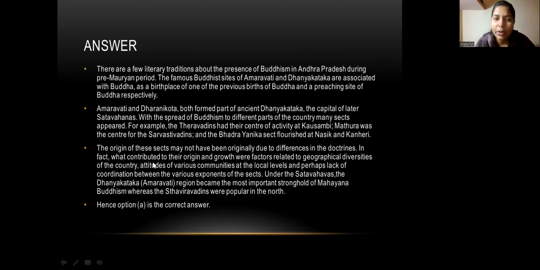The origin of these sects may not have been originally due to differences in doctrine. In fact, what contributed to their origin and growth were factors related to the geographical diversity of the country, the attitude of various communities at the local level, and perhaps the lack of coordination between the various exponents of the sects under the Satavahanas. So the Amravati region became the most important stronghold of Mahayana Buddhism, whereas the Sthaviravadins were popular in the north. That's why answer A, Andhra Pradesh, is correct in our question.